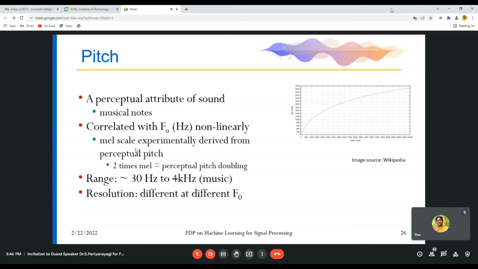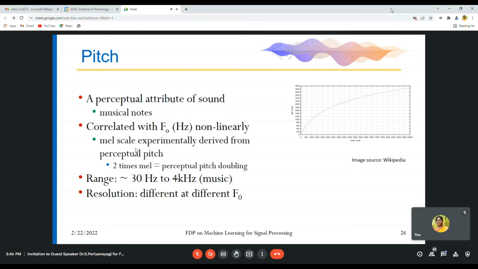If you have two different frequencies very close to each other, by using pitch, we can differentiate that these are two different signals. That is where pitch is used.